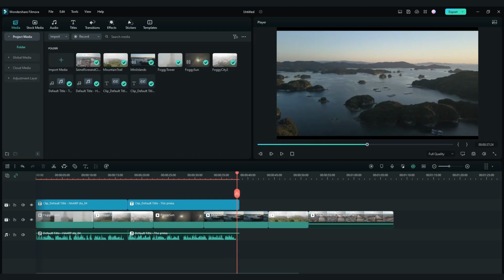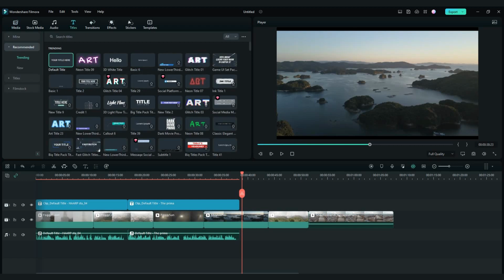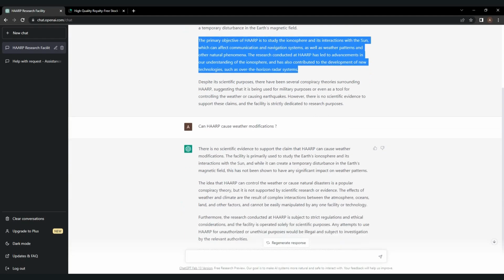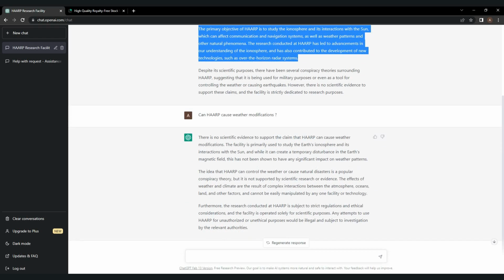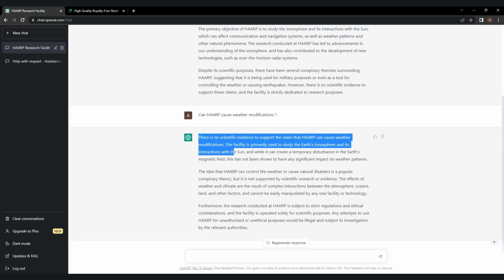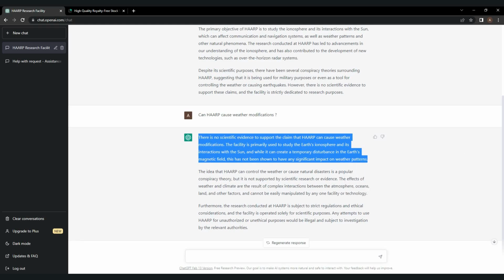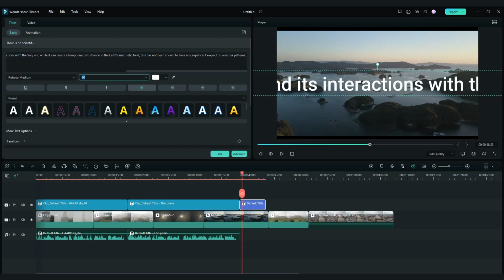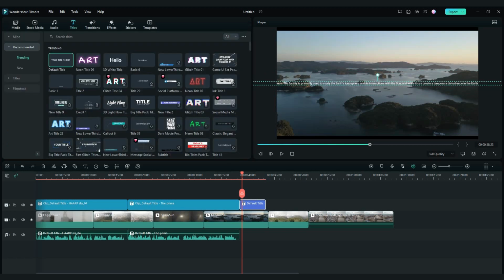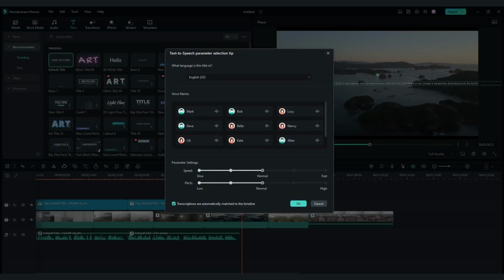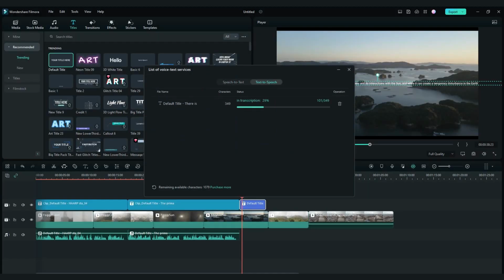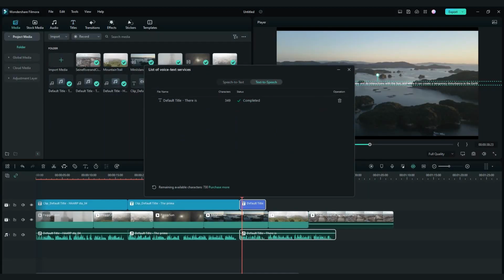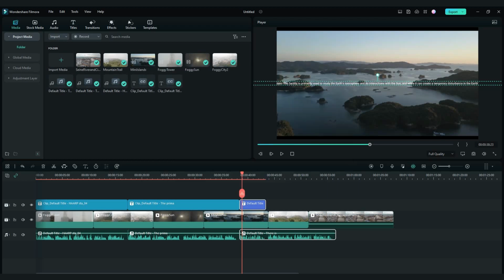There is some mistakes, which easily can be edited. Now let's copy another paragraph. Drop default title, paste the text. Right-click and text-to-speech. Wondershare. Then right-click and speech-to-text.